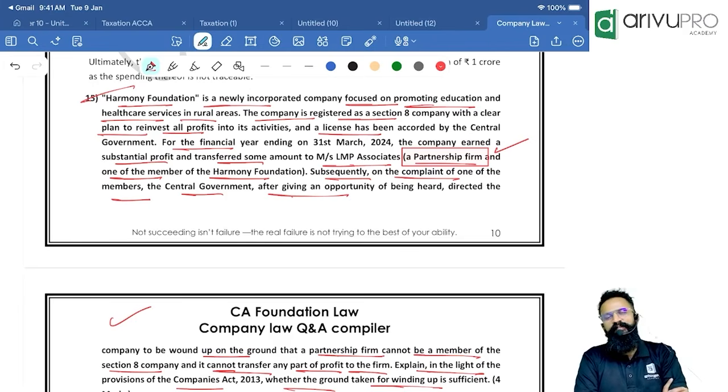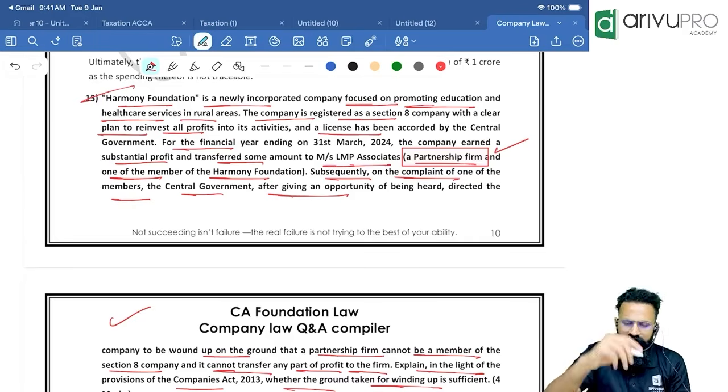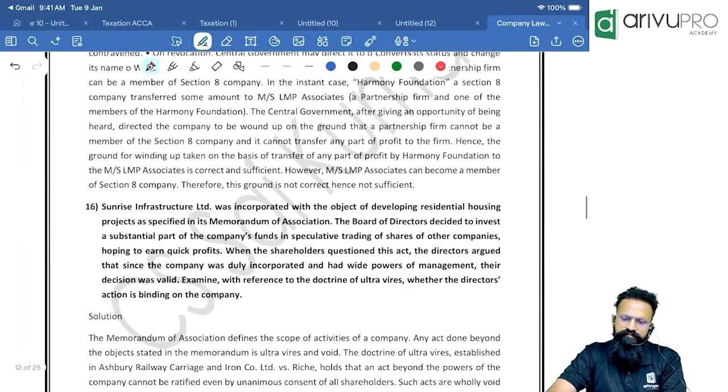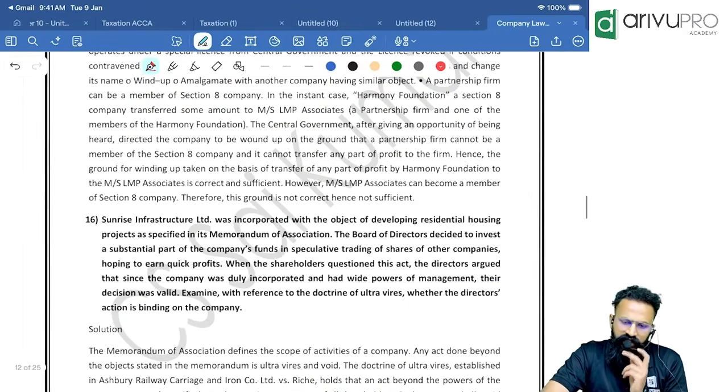So in the given case, a partnership firm can be a member. If CG has taken that as a ground, then no, people, that is not a valid ground for winding up. Whereas a Section 8 company, if it is earning profits and if it is distributing it as a dividend, now that is a valid ground for winding up. In the given case, both the grounds are considered and hence it is not valid. If you are taking it up under one ground, that is valid. Section 8 company can be a member. Partnership firm can be a member. Can become a member.